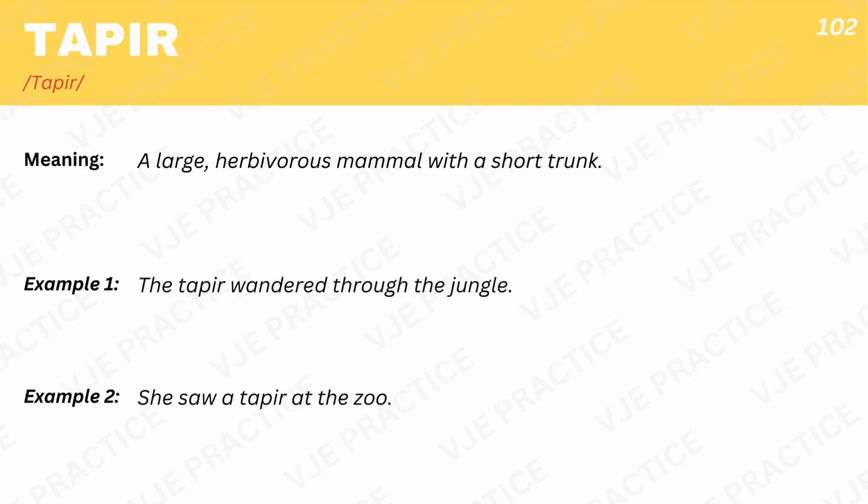Tapir, a large herbivorous mammal with a short trunk. Example 1. The tapir wandered through the jungle. Example 2. She saw a tapir at the zoo.